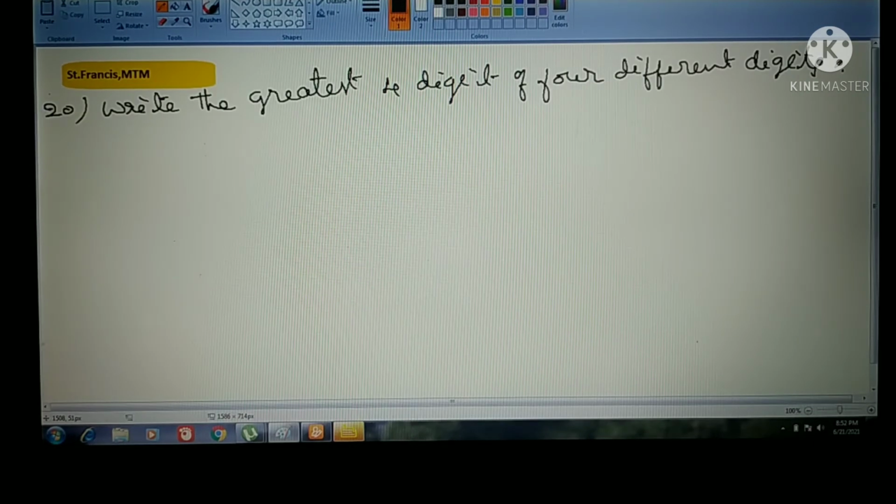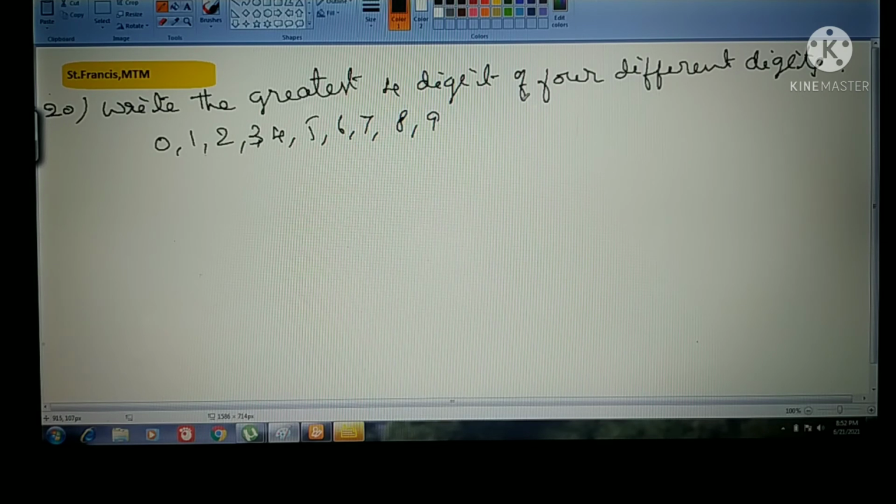Next problem, 28th one. Write the greatest 4-digit number of 4 different digits. We have to take 4 different digits here. So they have not mentioned any digits. We have to take any 4 different digits. With those 4 different digits, we have to frame the greatest number. And we know, to frame any number, we use only these numbers: 0, 1, 2, 3, 4, 5, 6, 7, 8, 9. Only these numbers we will use to frame different numbers, right?